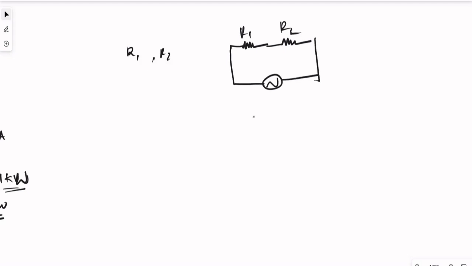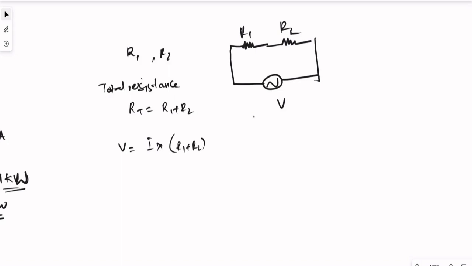What will be the total resistance? R total equal to R1 plus R2. Now if I have voltage here and I need to find out current, what will be the formula? Voltage equal to current into total resistance, that is R1 plus R2.